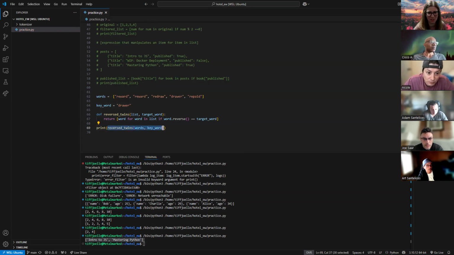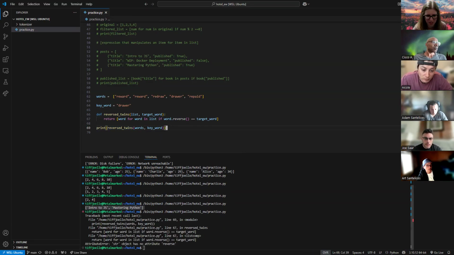We called the function with the two parameters that we've defined here as arguments, and we're printing it. Let's see if it works, because I think you're right, there's a reverse or a reversed, but I can't remember. No. String object has no attribute reverse. So there's probably a reverse on something else, like a list maybe, but I can't do that with a string.